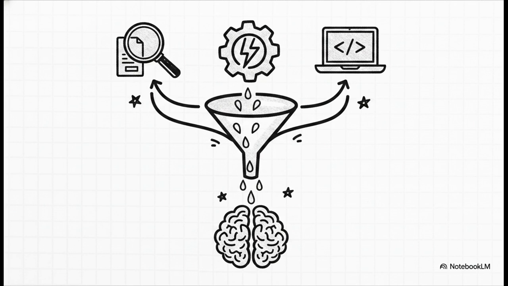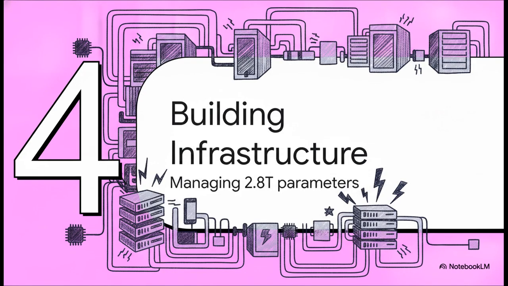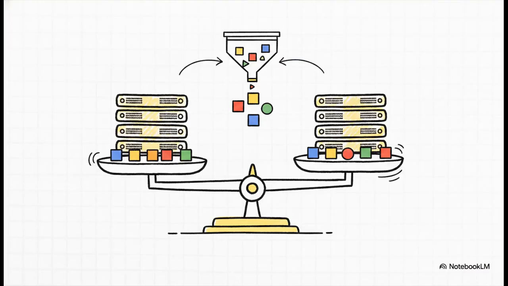It's basically like downloading the coding skills of a software engineer and the deep research skills of a data analyst straight into one entity. Which brings us to Section 4, building the infrastructure. Because standard GPU clusters would literally melt trying to handle a 2.8 trillion parameter model without some entirely new engineering paradigms. At this ridiculous scale, memory walls and imbalanced GPU loads become multi-million-dollar headaches. Think about it. If one GPU is processing a highly utilized expert, while another GPU is handling a rarely used one, that second GPU just sits idle, wasting time and money.